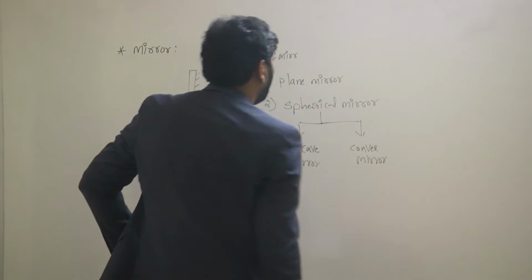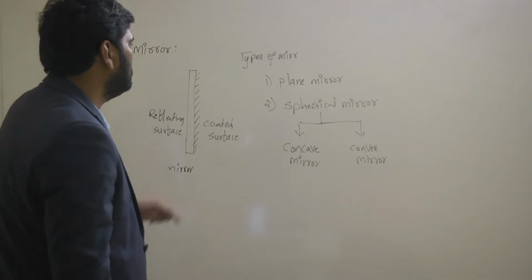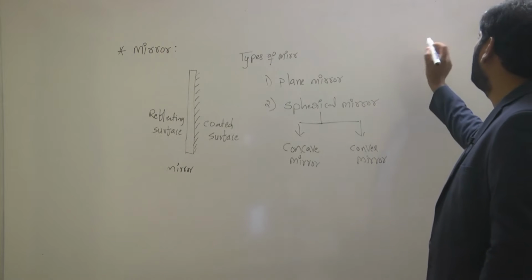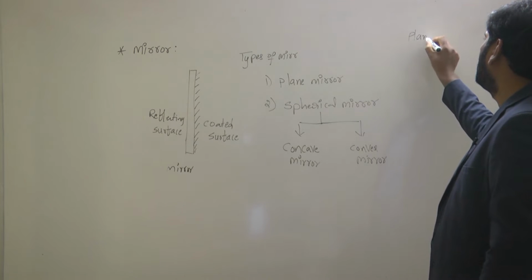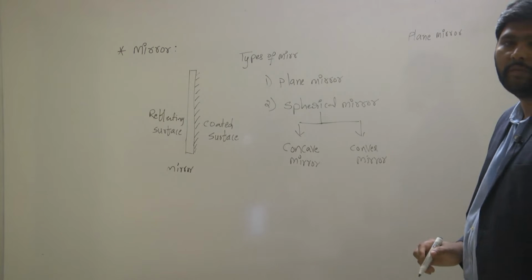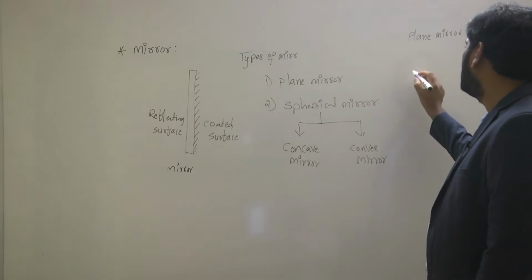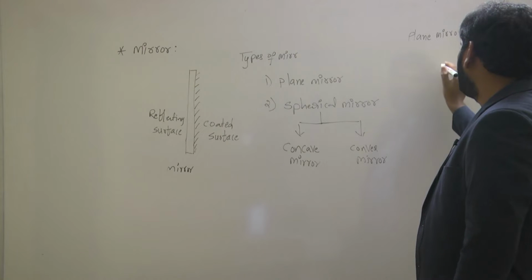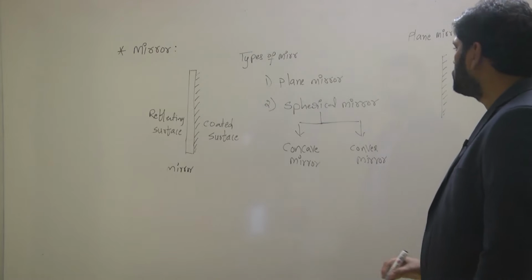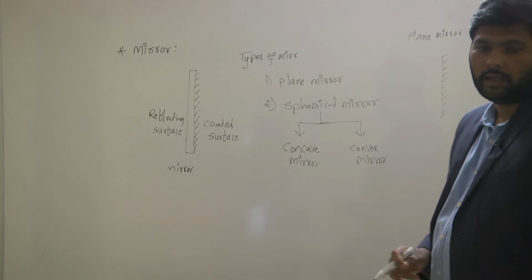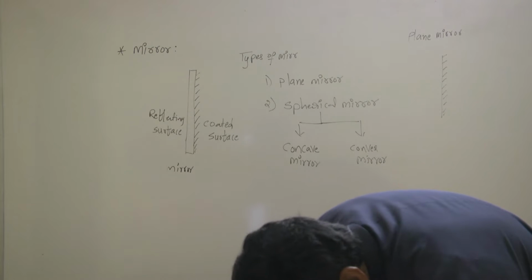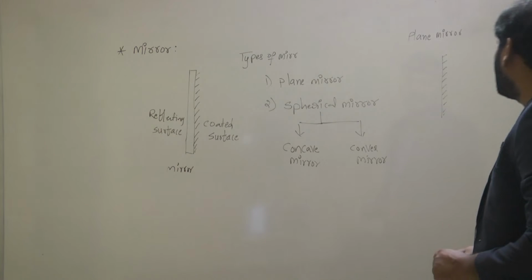This is the way we have types of mirrors. If I see the diagram of the plane mirror, it is a plane surface. One side is coated, and the other side acts like a reflecting surface.